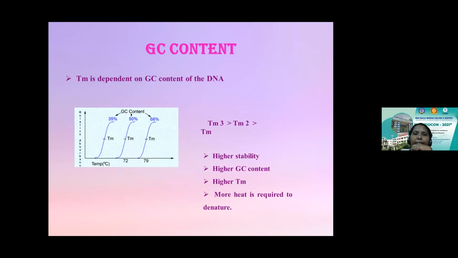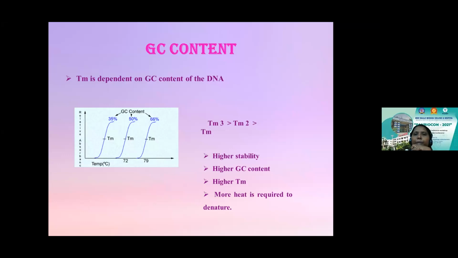So the melting temperature is influenced by the GC content of a particular stretch of primer. Tm, melting temperature, is dependent upon the GC content of the DNA. GC content plays a very important role in the stability of your primer also, because a primer should not be weak.